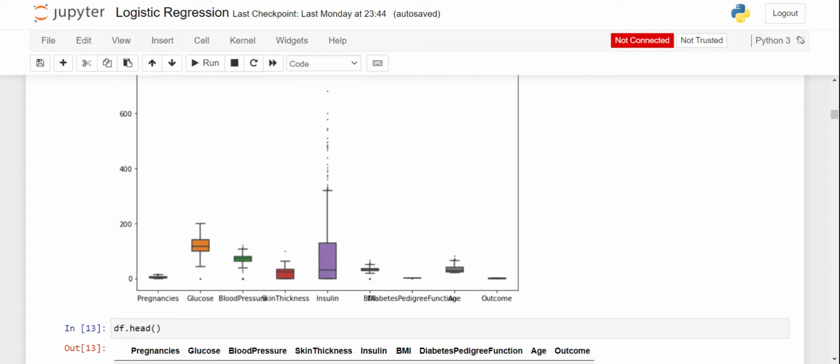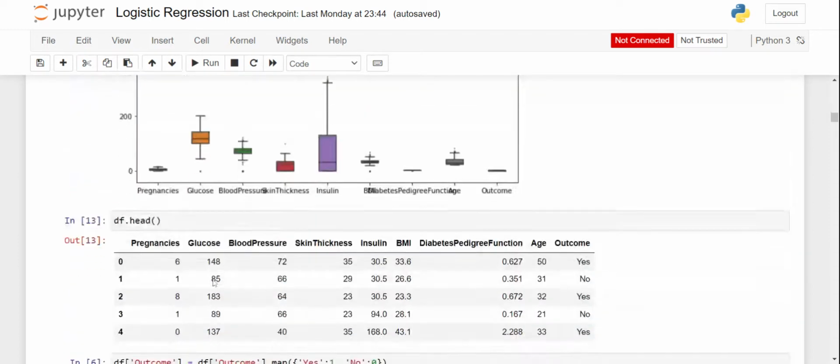Insulin has the most outliers in the whole dataset, and BMI also has more than minimal outliers. Diabetes pedigree function does not seem to have outliers, and the age column too has some outliers.